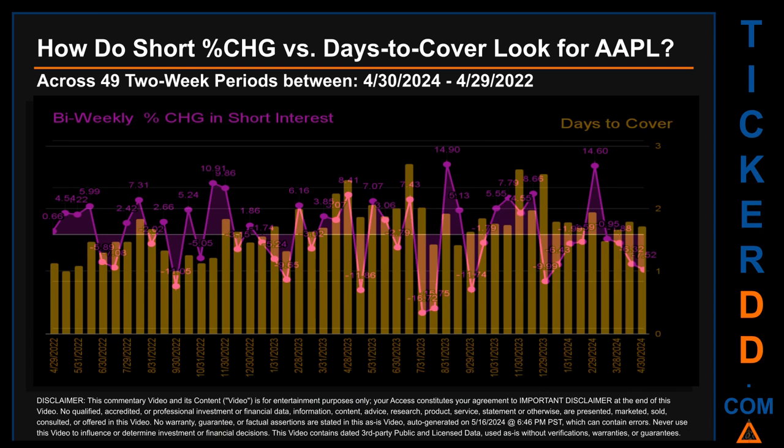The largest percentage decrease in short interest found across those 49 two-week snapshots was minus 16.72%. It occurred once on July 31, 2023 settlement date. The average days to cover was about 1.69. The biggest days to cover was 2.71 and it happened once on July 14, 2023 settlement date.